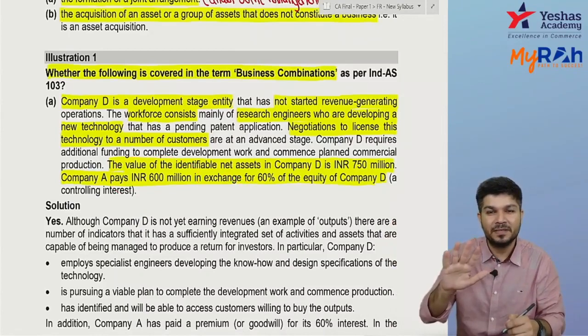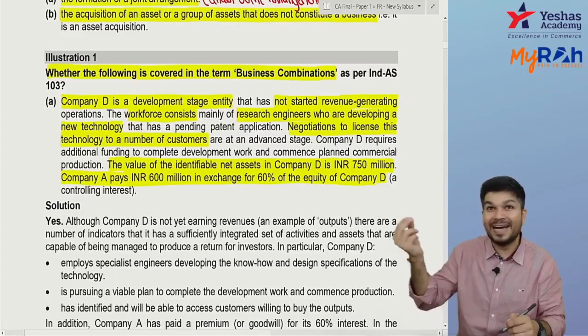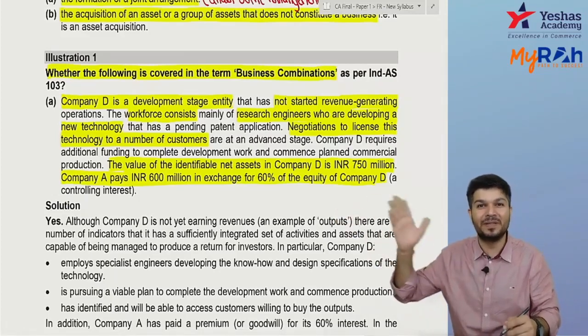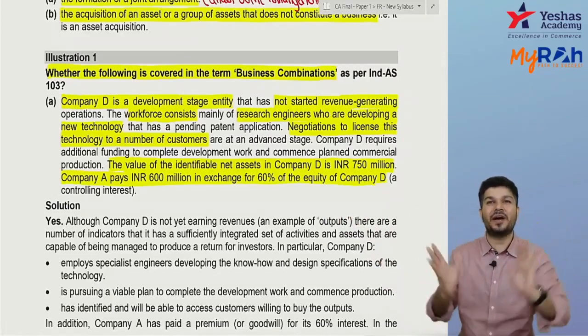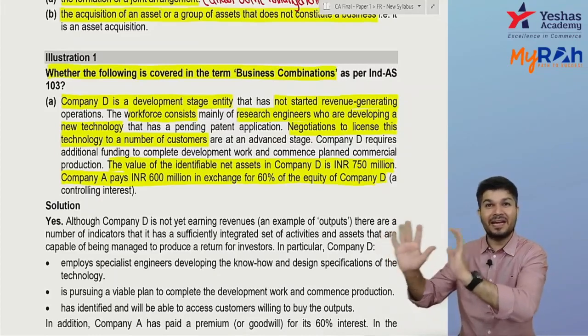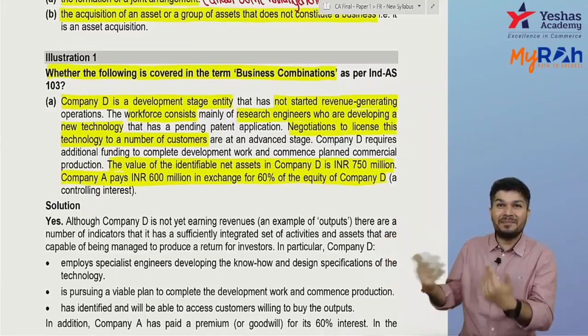Tell me, when does extra payment come? If you acquire an asset, do you pay extra? Or if you acquire a business, you pay extra towards goodwill? If I acquire land worth 10 crore, I'll pay 10 crore.